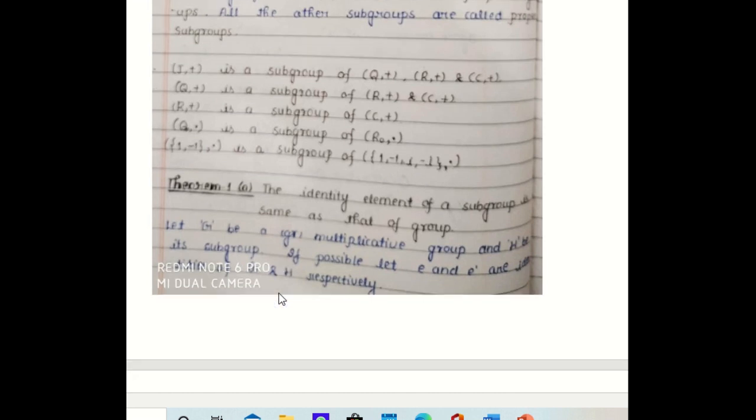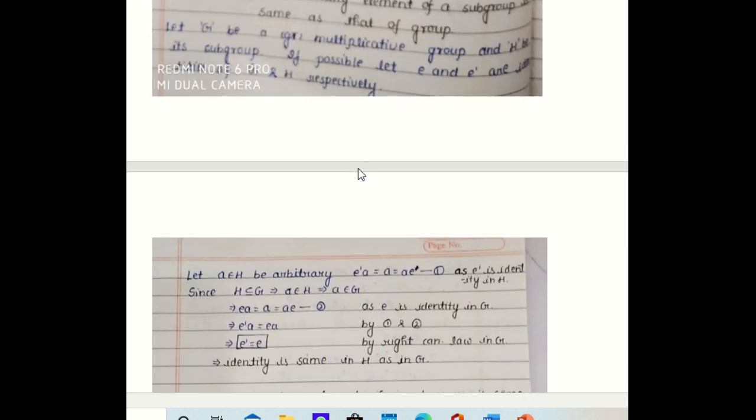The very first theorem: since we have proved in groups that the identity element is unique, the identity element of a subgroup and the group must be the same. So the first theorem is this: the identity element of a subgroup is the same as that of the group. Identity will remain the same because identity is a unique element. Let G be a multiplicative group and let H be any subgroup of G. If possible, we assume that there exist two identities, e for G and e' for H separately.